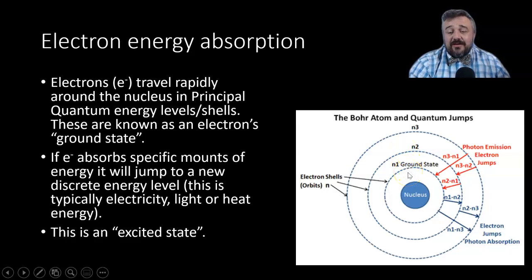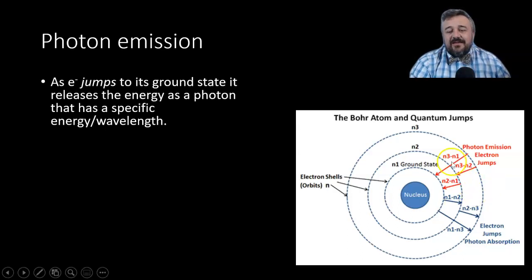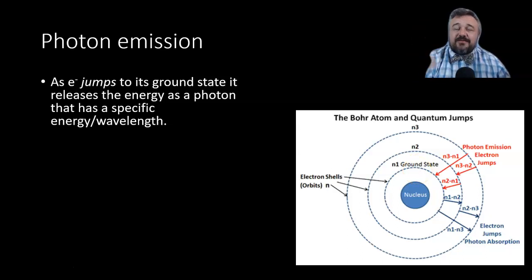But it might also skip that. It might absorb just the right amount of energy to go to N3, N4, and N5, even N infinity, which means something particular, but don't worry about that, that's for another lesson. But then we have this process of photon emission. As it jumps up, it's unstable and it doesn't stay there. Eventually it loses that energy and it jumps back down. And we say jumps, by the way, whether it jumps up or down, because it doesn't travel between. Remember, it does not exist in between those states. It just sort of pops up here, then it pops down there.